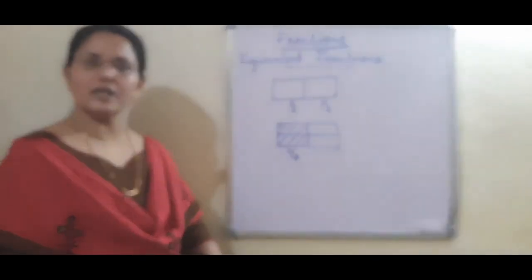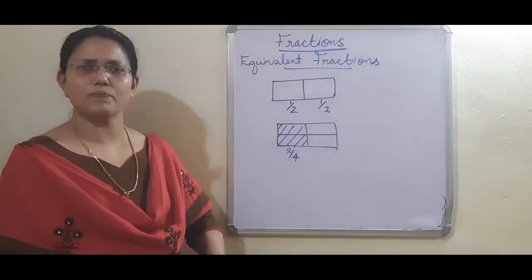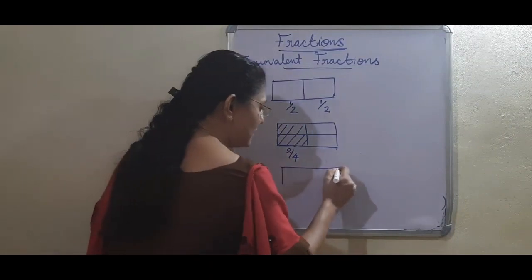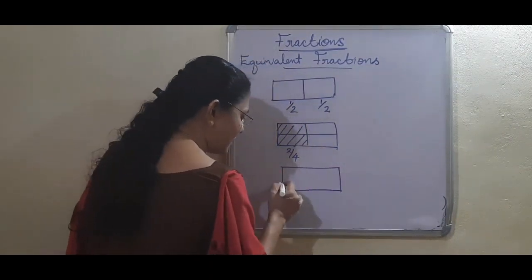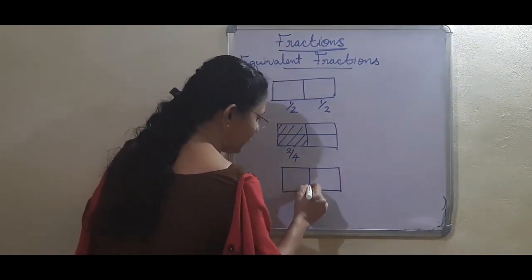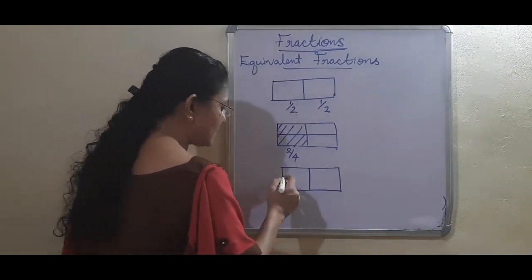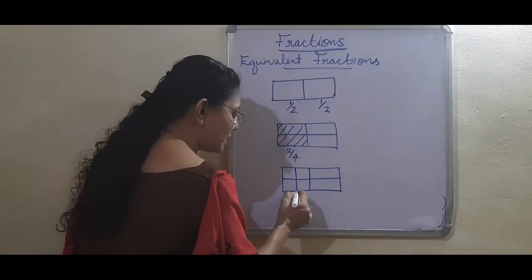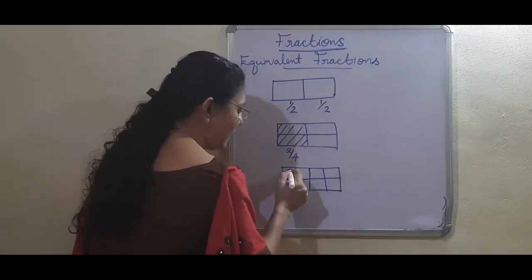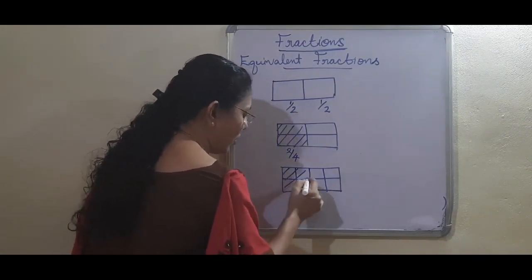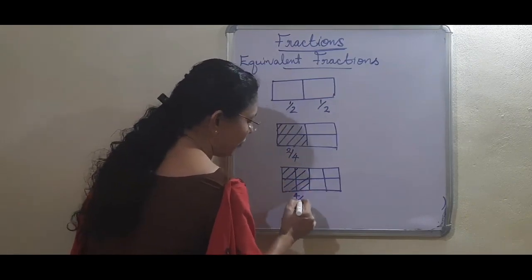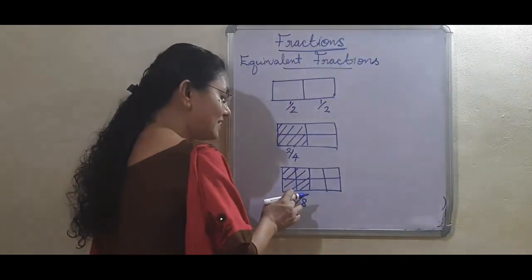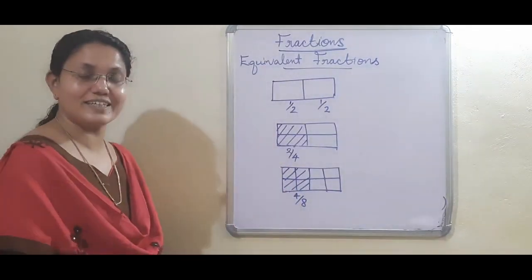We can cut again and he can give some more pieces to his brother. I will show how to cut it. The same munchkin, if I am cutting this again, first cut it into 2 equal pieces. Again, he cut it into 4 equal pieces. Again, if we are cutting like this, and only 2 children are there in the home, this is 4 by 8. Total 8 pieces are there. Out of it, he will get 4 and his brother also will get 4.